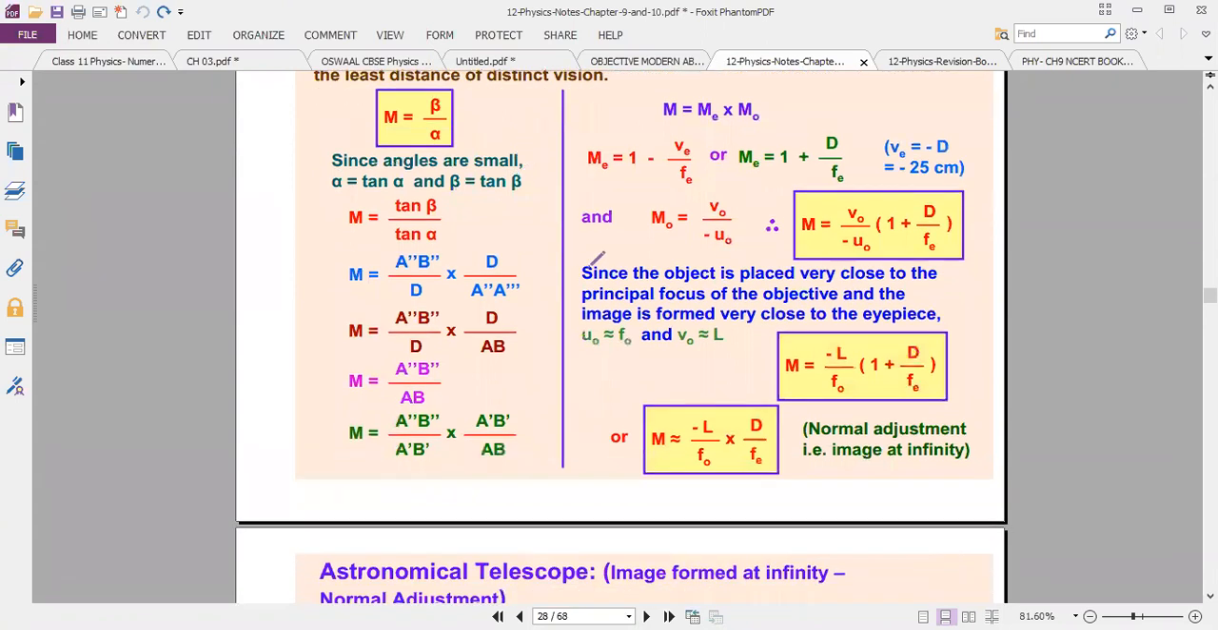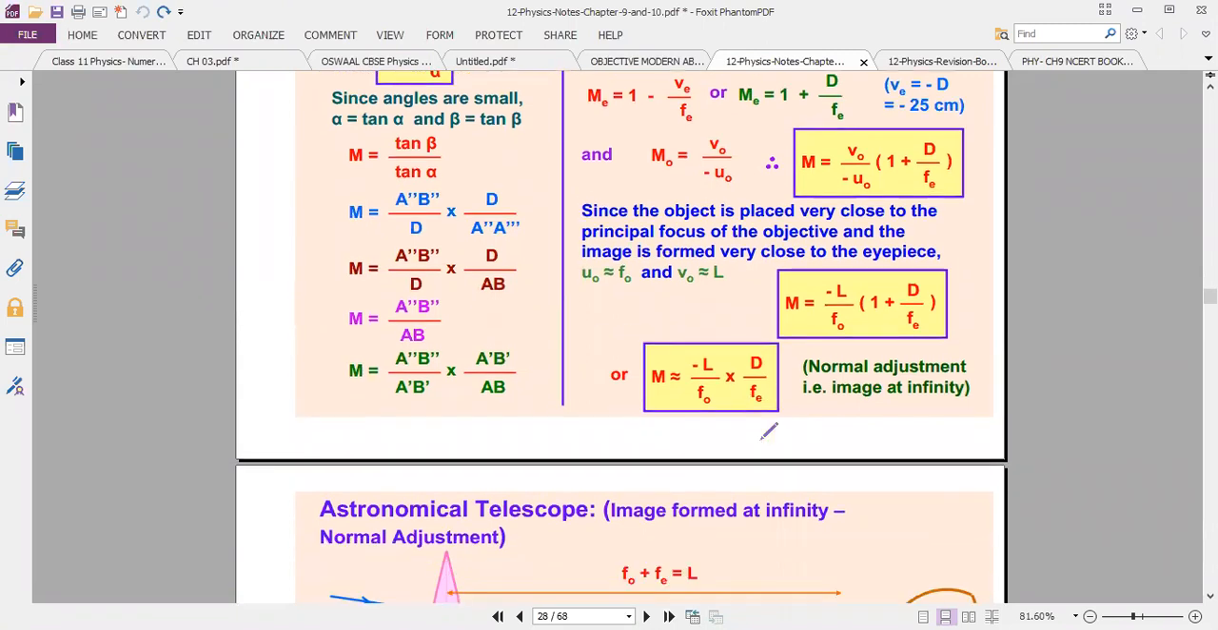And for normal adjustment, the m value is minus L by fo into d by fe. D means least distance of distinct vision. The value of d is 25 centimeters.